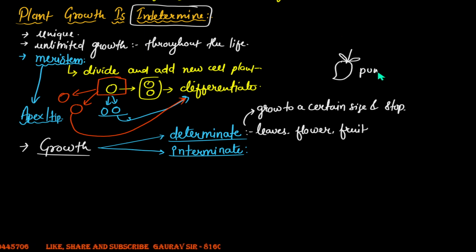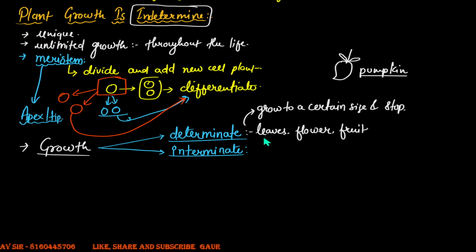You have pumpkin. There are certain varieties of pumpkins that can attain a weight of more than 200 kilogram, but not all the pumpkins are able to do so, and it will not grow into tons of weight. You find that the plant structures like leaves, flowers, and the fruit would grow to a certain size and acquire a certain shape, and post that it will stop. Such a growth which is restricted to certain dimensions is referred to as a determinate type of growth.